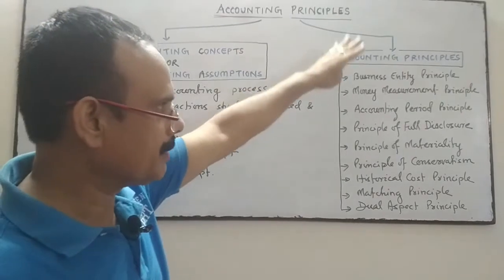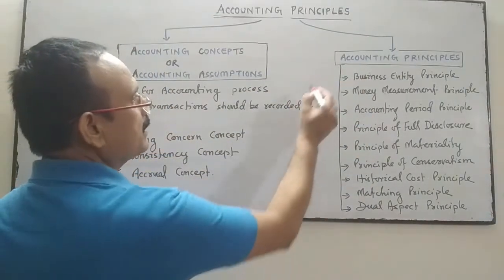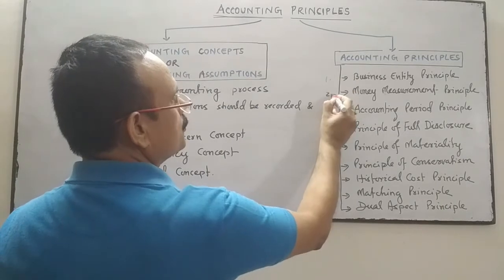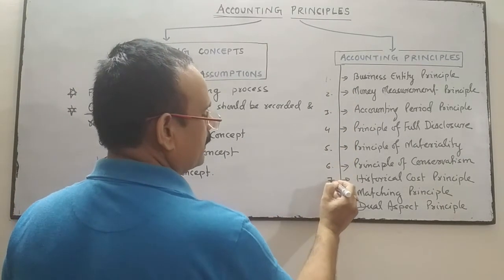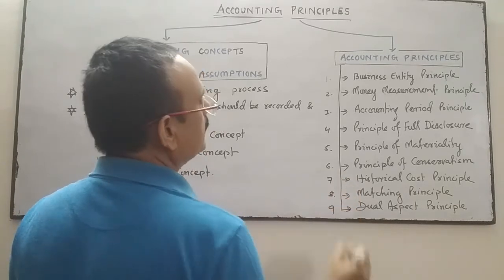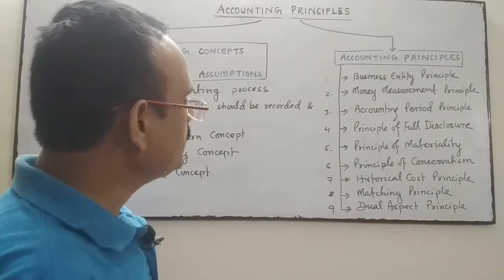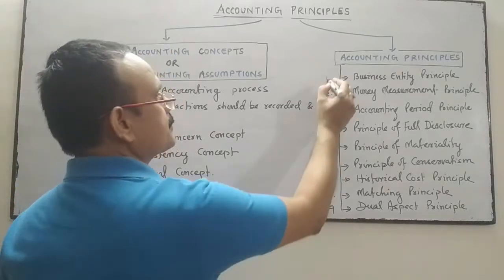Now come to the accounting principles. There are 9 accounting principles.